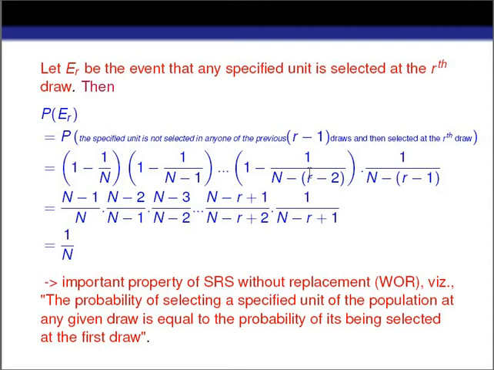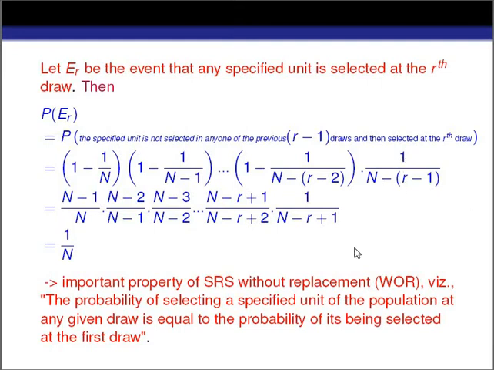And so on. At the R minus 1th row, the probability of selecting the unit is 1 by N minus R plus 2. Now, what is the probability that the unit is not selected at the R minus 1th row? It will be 1 minus 1 by N minus R plus 2. Into, this is the probability that the unit is selected at the rth row, which will be 1 by N minus R plus 1.